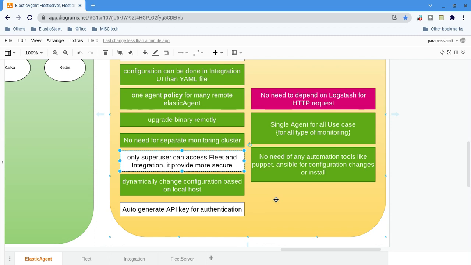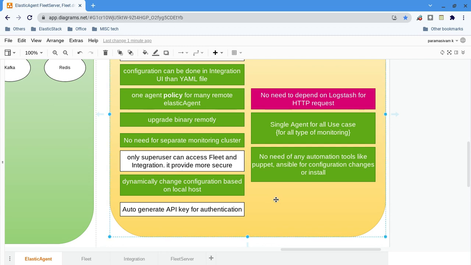So my agent is at risk at any time. Anyone who knows the login and can log in to the particular target machine can stop my Beat as well. But with Elastic Agent you cannot do that. You cannot change any configurations, you cannot do any malpractice. Everything is done only by the superuser.